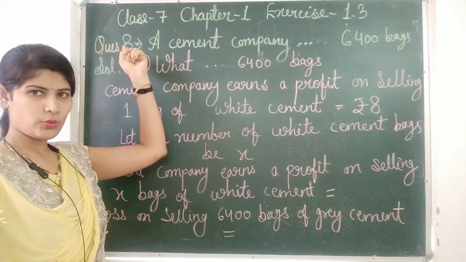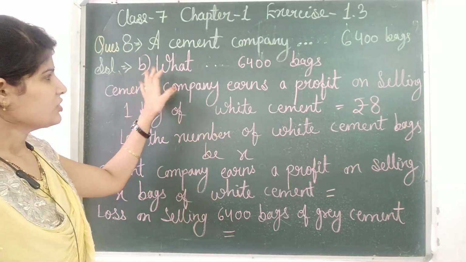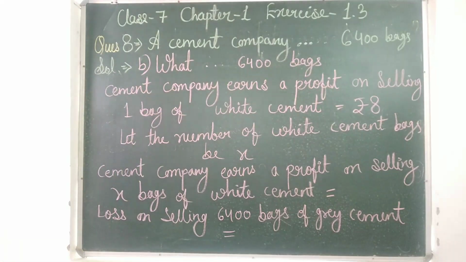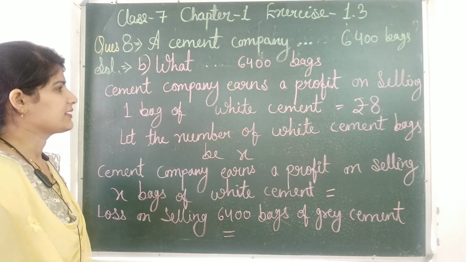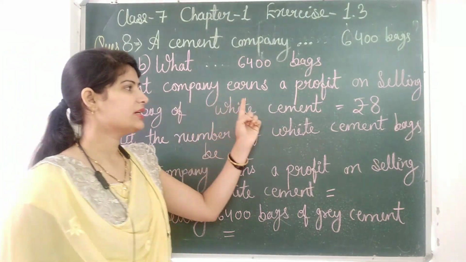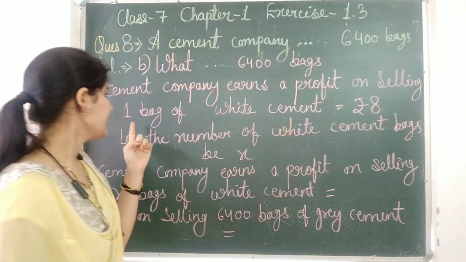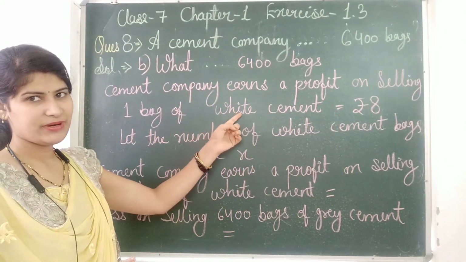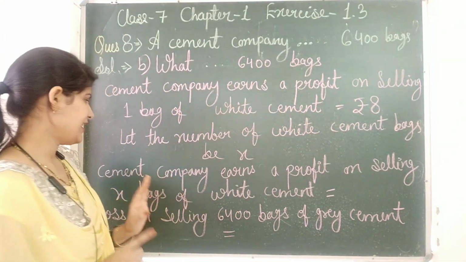Now comes question number 8, B part. What is our question? In B part: what is the number of white cement bags it must sell to have neither profit nor loss if the number of grey bags sold is 6,400? First, we know the company earns a profit on selling one bag of white cement of rupees 8 per bag.